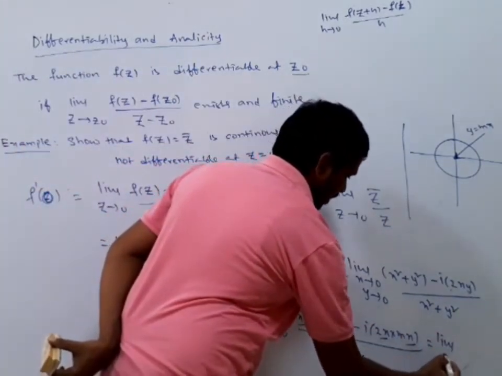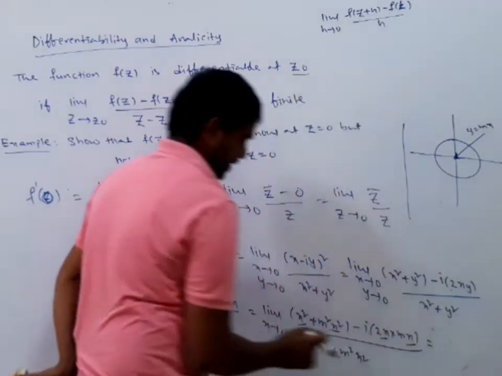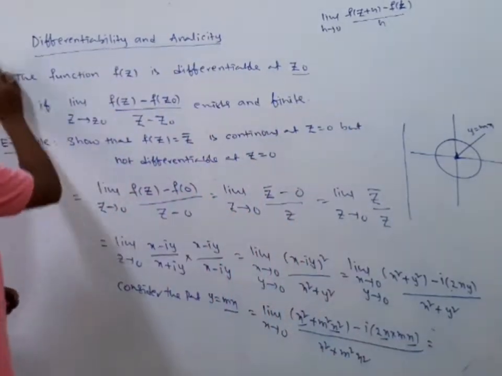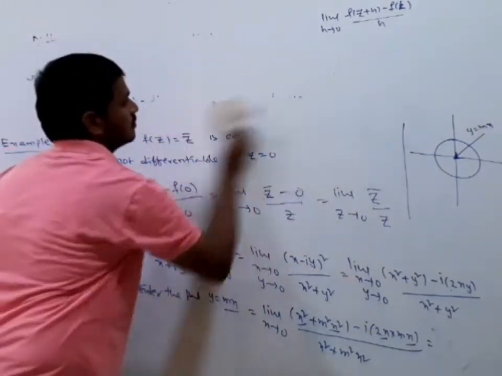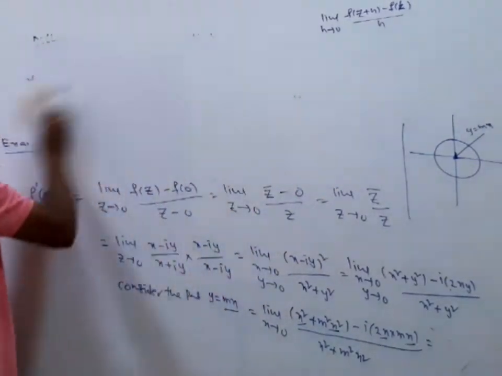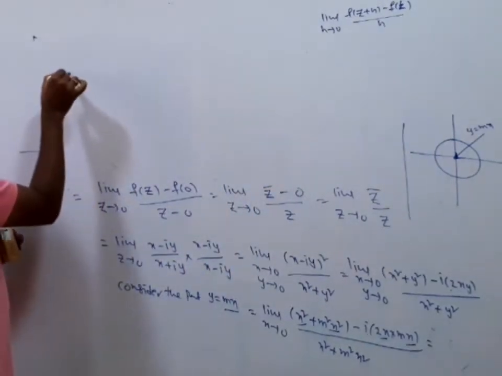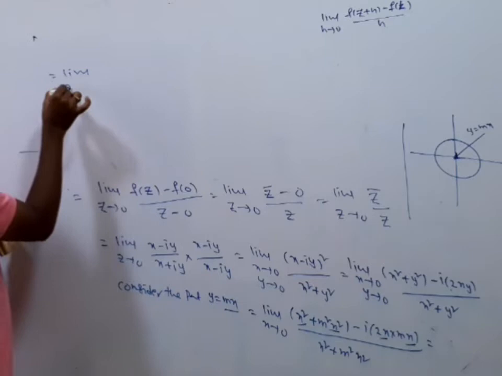We have finally the limit as x tends to 0.